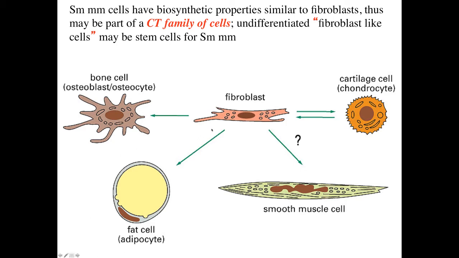So in this cartoon, it's suggested that fibroblasts can be stem cells for osteoblasts, for chondroblasts, for adipocytes, and for smooth muscle cells. The point is that all of these cells are metabolically very active and they have some of the same metabolic characteristics.